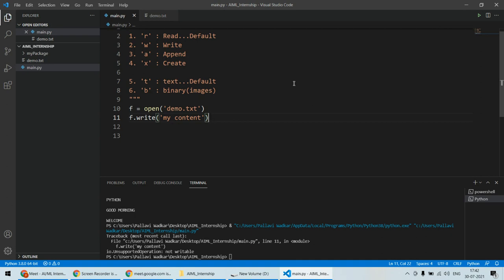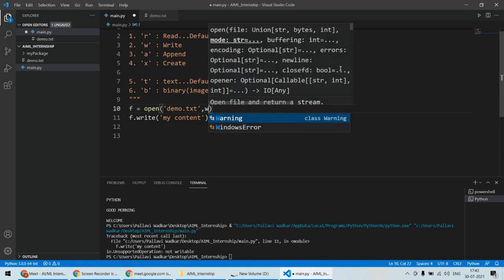Why the error? Just quickly answer in the chat section why this is an error and how to correct it. This is raising an error. Correct, someone has answered correctly. We have opened the file in read mode. The file we opened is for reading, not for writing. And what we are trying to do is write content in that file. So that's the biggest problem. In that case you should specify the mode as w.